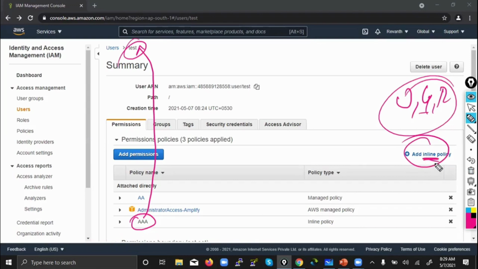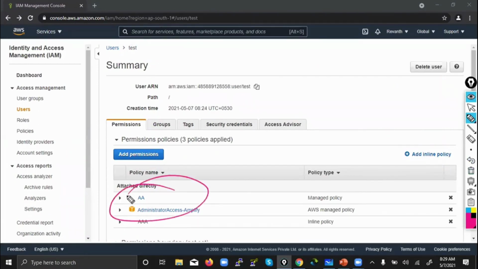So when do we use inline? Let's say some person has come from the client side for auditing purposes, to see what is happening in your AWS and how you are using services. You will give him a set of permissions for a temporary purpose. He will leave after 3-4 days and go back to the client side. I don't want to give him the general permissions which I already shared with my other teammates. In fact, I am not going to keep that user at all after 4 to 5 days.